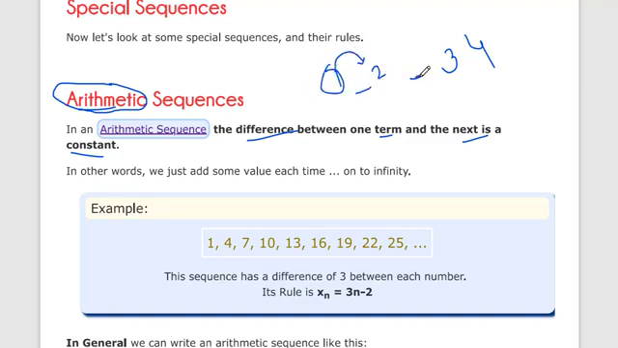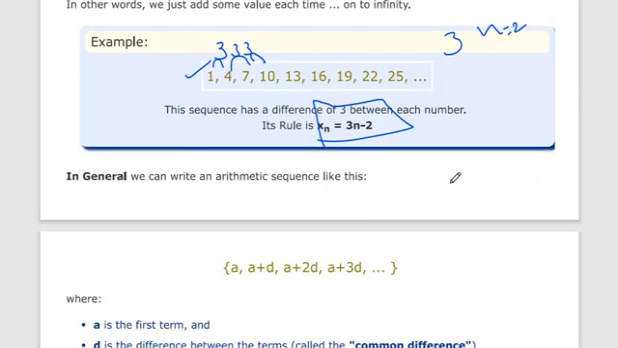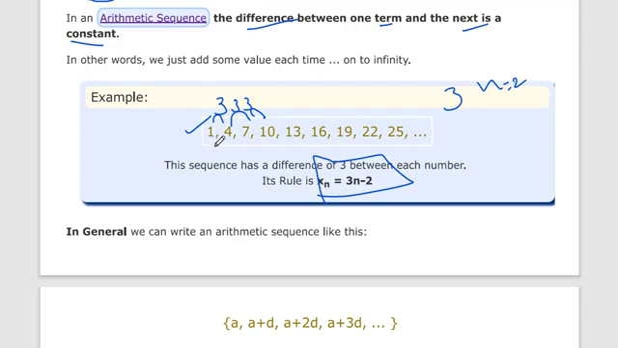Here the difference is constant, if we take the difference of the third term and second term, fourth and third. Let's start with an example. This is a sequence: 1, 4, 7, 10. Here you can see that we have to add 3 in every term. So the rule for our formula will become 3n minus 2.